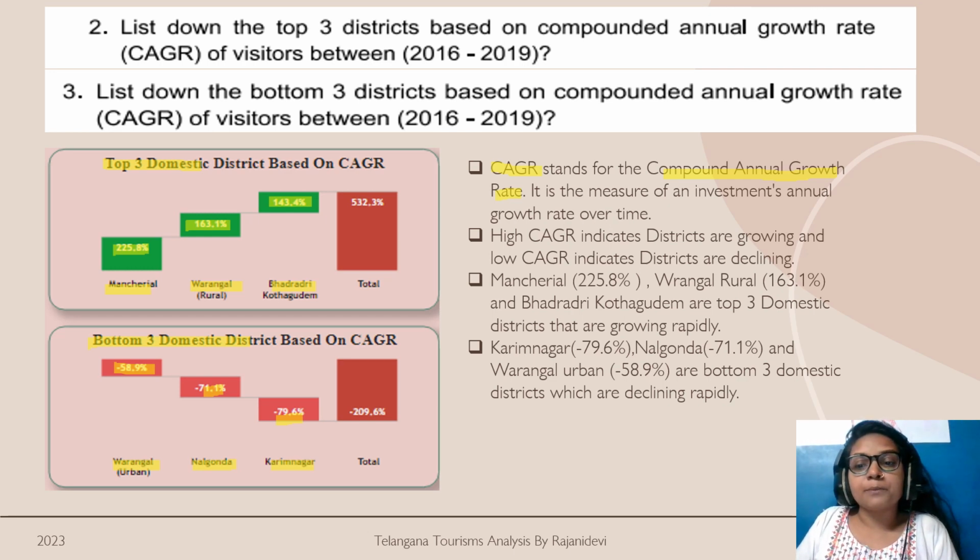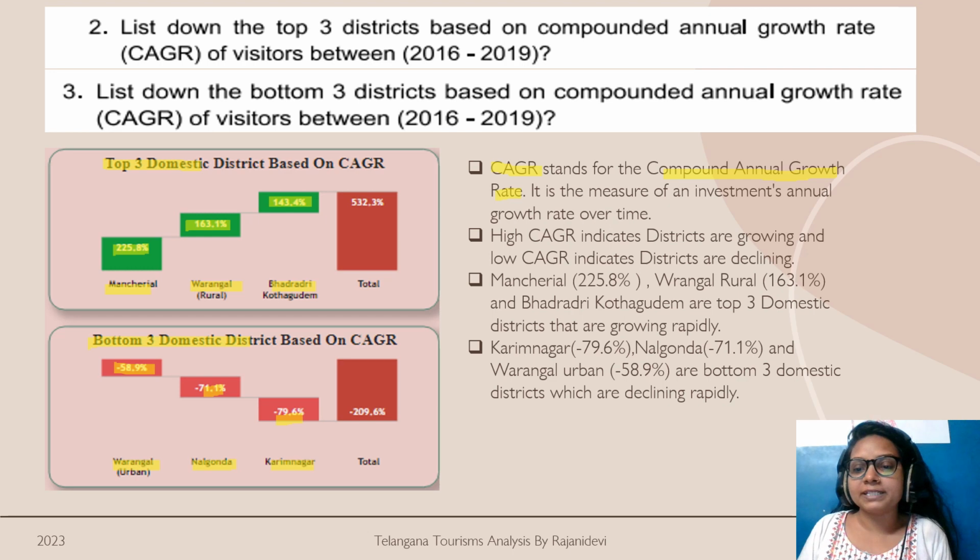There might be a number of issues, like a cleanliness issue, or the crime rate might be high over there, security issues, or an infrastructure problem. So the government can work on these factors, and apart from these, the government can promote tourism through marketing, like TV marketing.